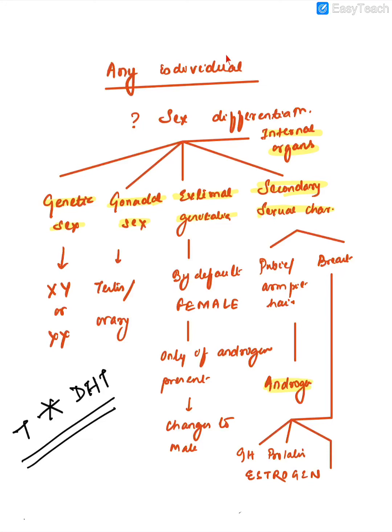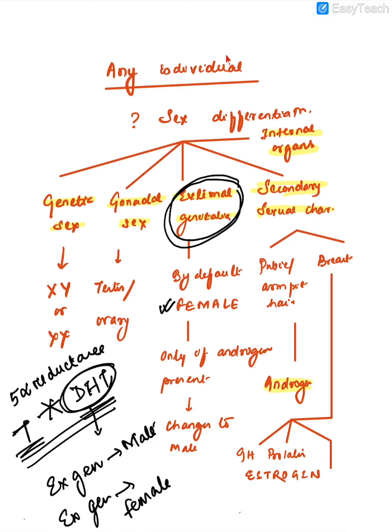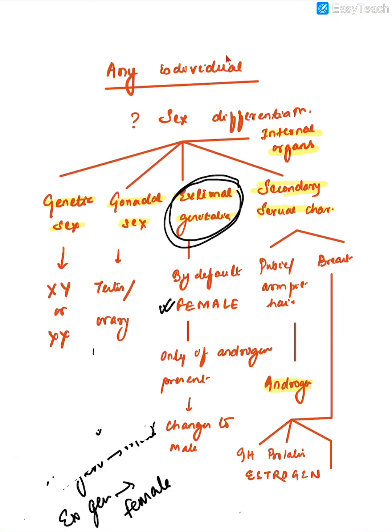Remember here that even the external genitalia are by default female in everybody. Only if the testosterone is converted by the enzyme 5-alpha reductase to dihydrotestosterone, this dihydrotestosterone by its action on the external genitalia can make it male type. In the absence of testosterone and hence dihydrotestosterone, the external genitalia will by default become female.